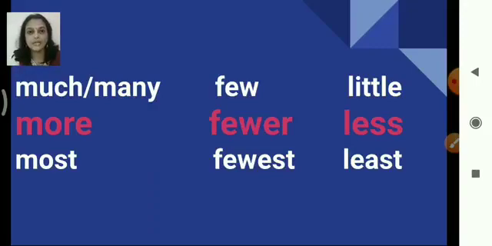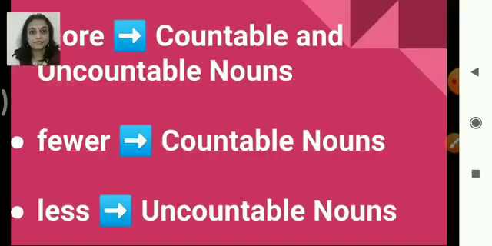Much, many is the positive degree, more is comparative, and most will be the superlative degree, which we have learned. You know what the degrees of comparison are. Today we are going to learn how to use these comparative degrees with the help of pictures. Which are the three words? More, fewer and less. Now when to use them?